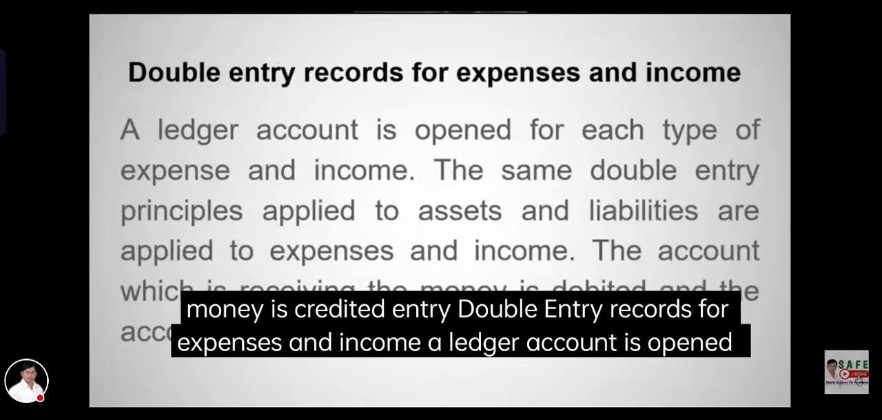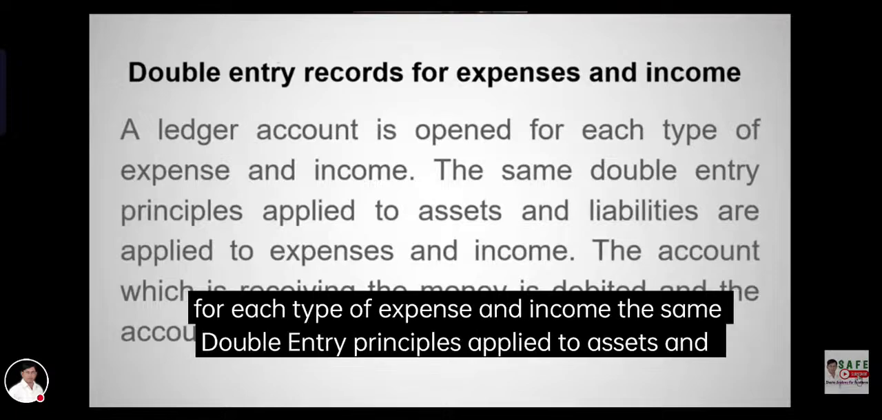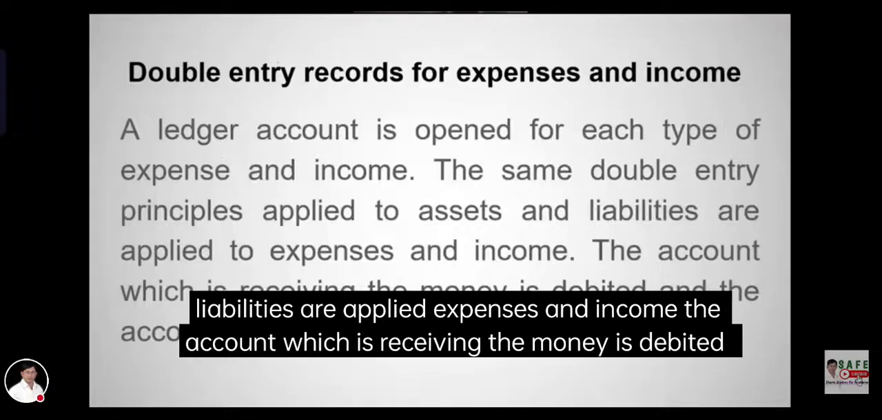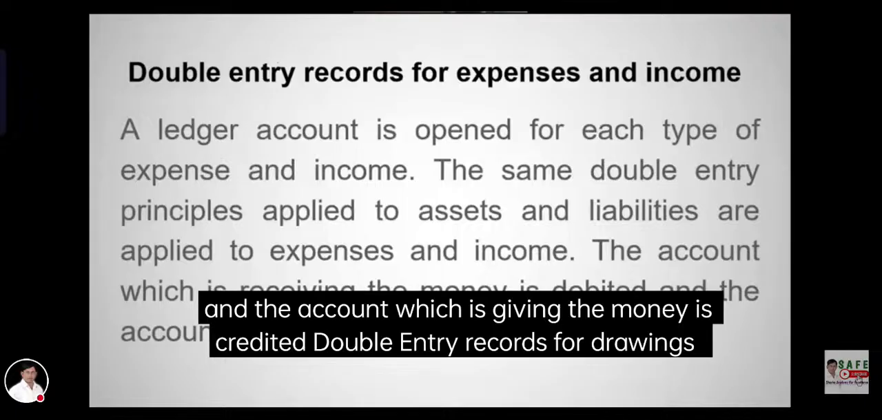Double entry records for expenses and income. A ledger account is opened for each type of expense and income. The same double entry principles that apply to assets and liabilities are applied to expenses and income. The account which is receiving the money is debited, and the account which is giving the money is credited.